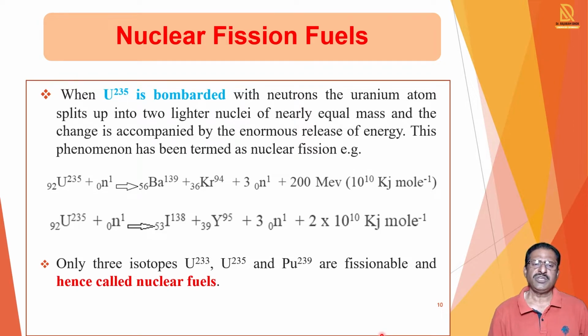So if we see the different isotopes of uranium, here three isotopes, that is uranium-233, uranium-235, and plutonium-239. These three are fissionable and they can be used as a nuclear fuel. So remember again, uranium-233, uranium-235, and plutonium-239. These three are fissionable and can be used as a nuclear fuel.